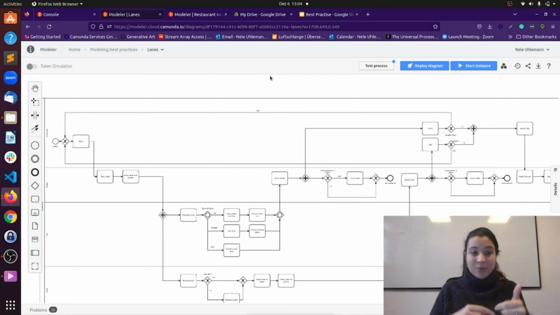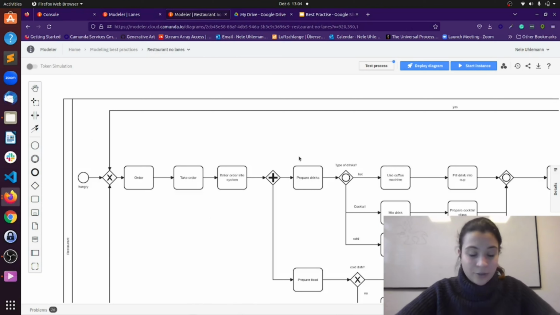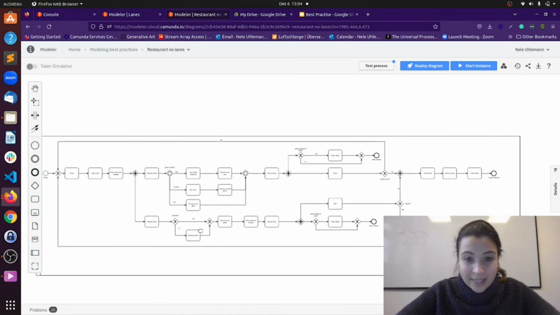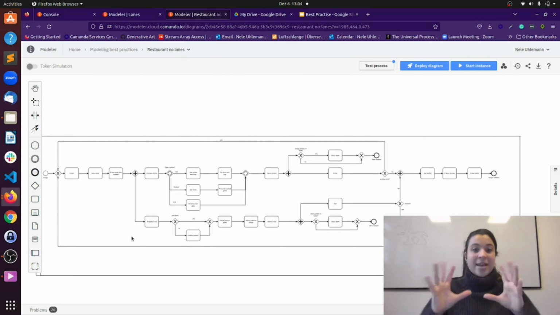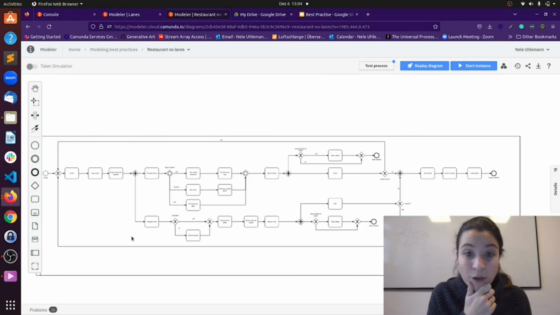Let's try to have the same process without lanes. So if I go to the same process here and I say, okay, I don't have any lanes anymore, and we just look again at the structure. I don't want you to understand the complete process here, but the idea is to see the structure. And then again, I would say the structure here is way nicer, because what we see here is really the outline of the process.